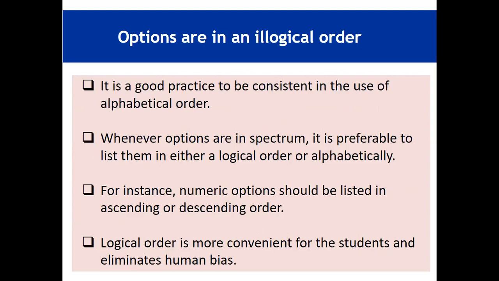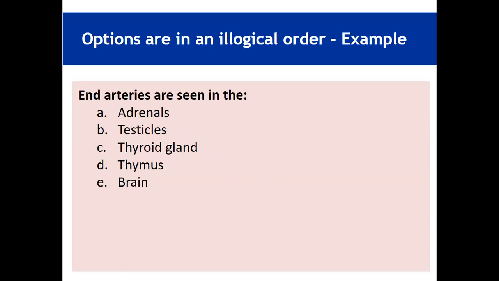Sometimes the options are in an illogical order. For example, it is good practice to be consistent in the use of alphabetical order. Whenever options are in a spectrum, it is preferable to list them in either a logical order or alphabetically. For instance, numeric options should be listed in ascending or descending order. Logical order is most convenient for the students and eliminates human bias.